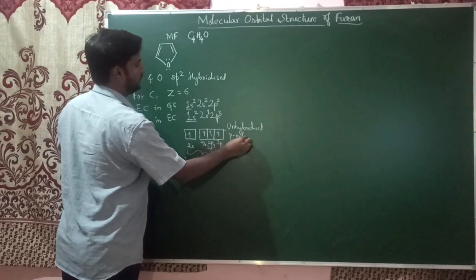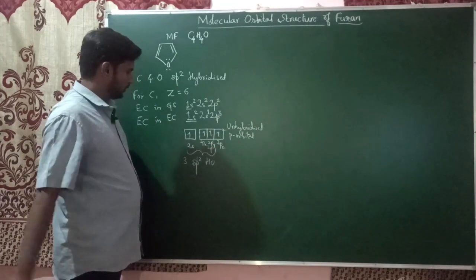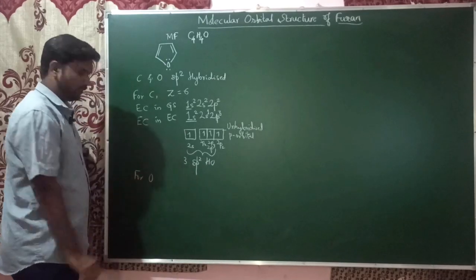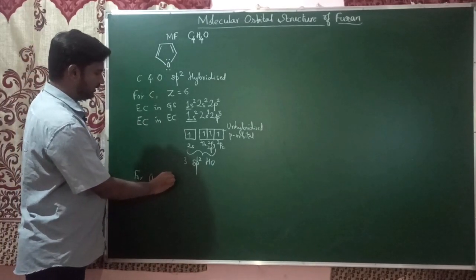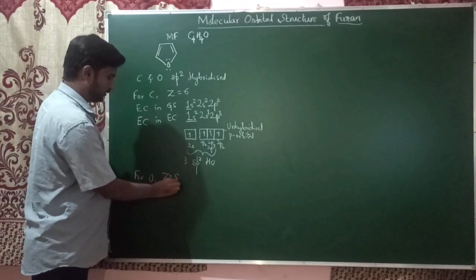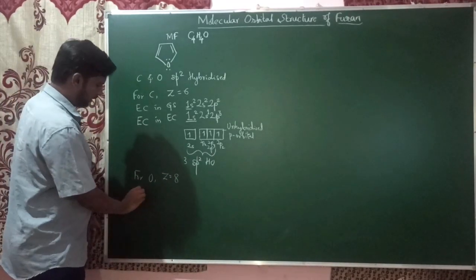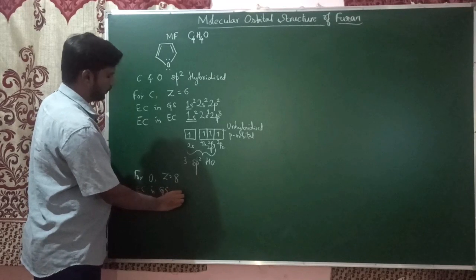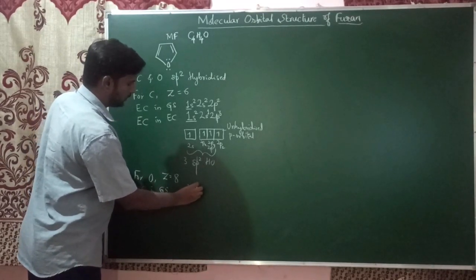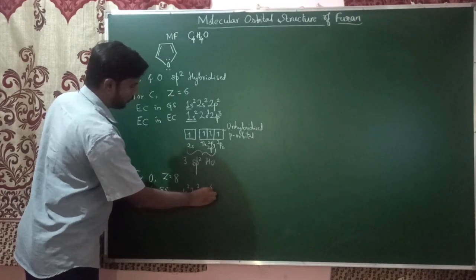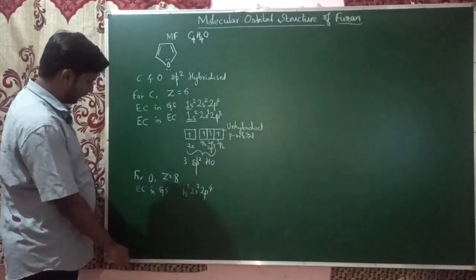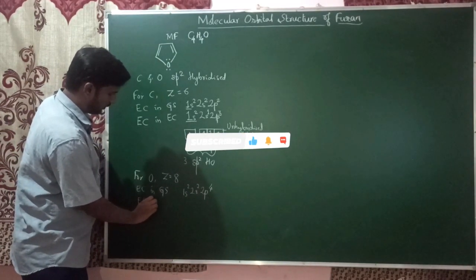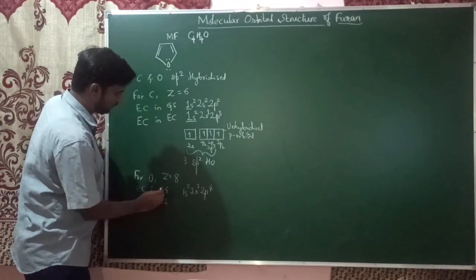P unhybridized p orbital. Okay, and for the oxygen atom, the atomic number of oxygen is 8, and if you write the electronic configuration in ground state, that is 1s2, 2s2, 2p4, and the electronic configuration of oxygen in excited state is